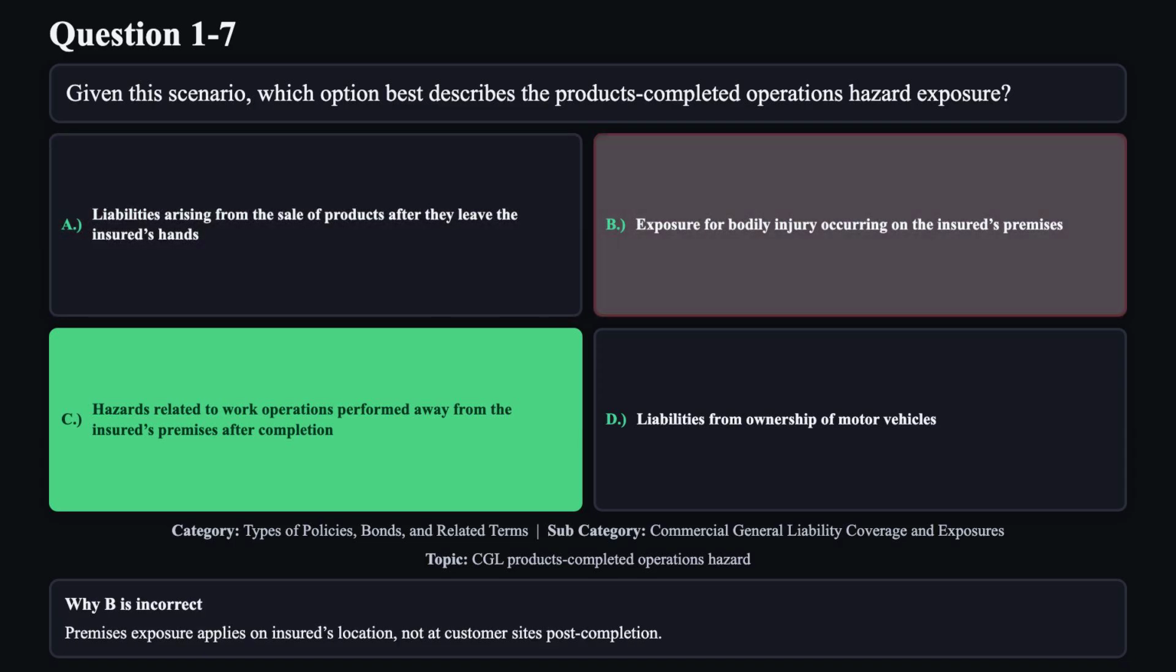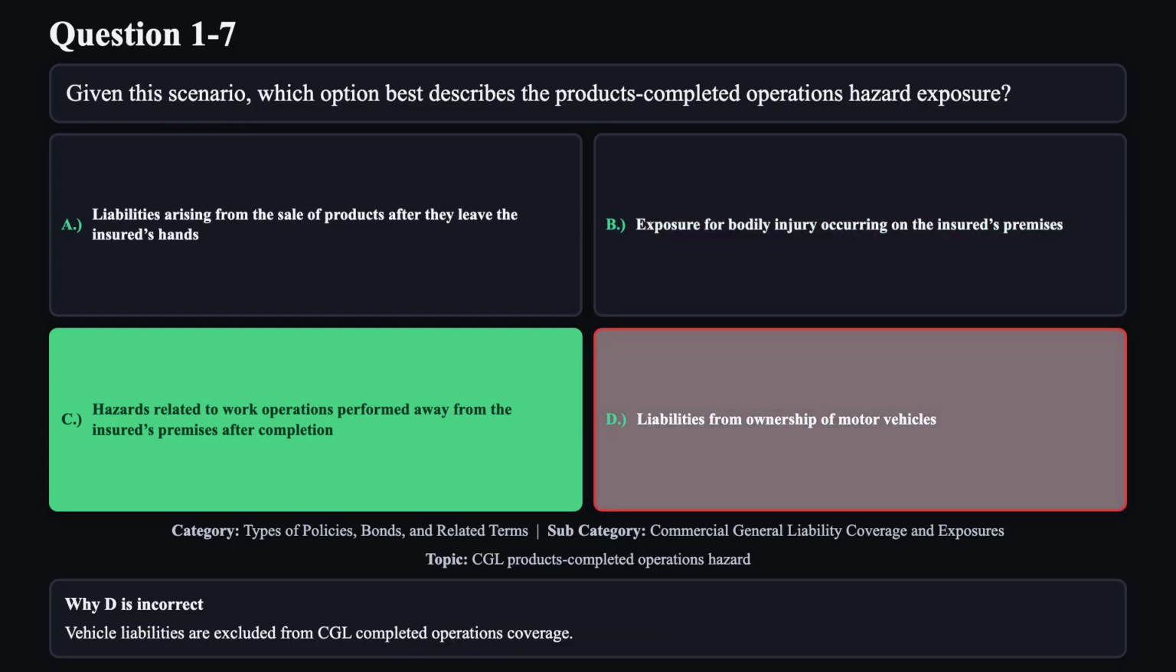Reason B is not correct. Premises exposure applies on insured's location, not at customer sites post-completion. Reason D is not correct. Vehicle liabilities are excluded from CGL completed operations coverage.